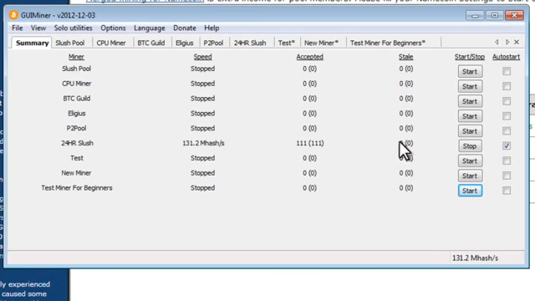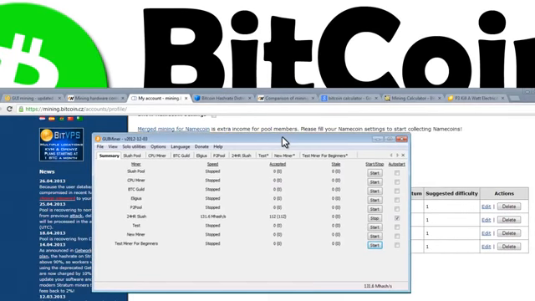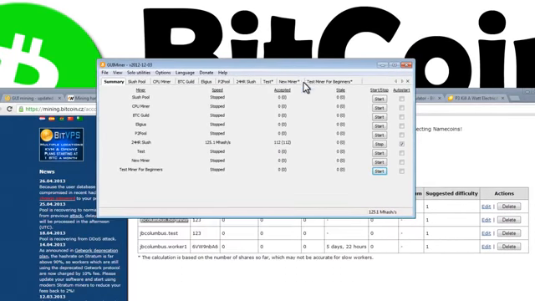Now, if you have any numbers in the stale column, basically what that means is that you were given some information to solve, you solved it, you sent it in, but you sent it in too late, or you sent it in and it was wrong. So you'll have a number under this column, and that won't be counted towards your payout. Every time you get an accepted share, you get paid. Now, that's really all we need to do. Now your computer is mining.